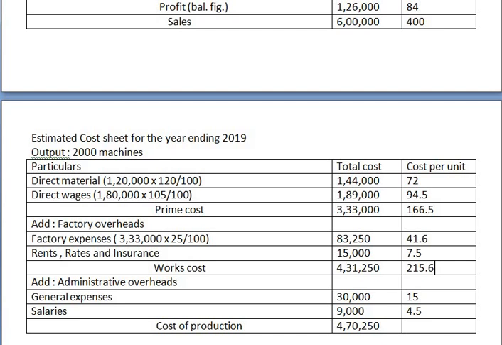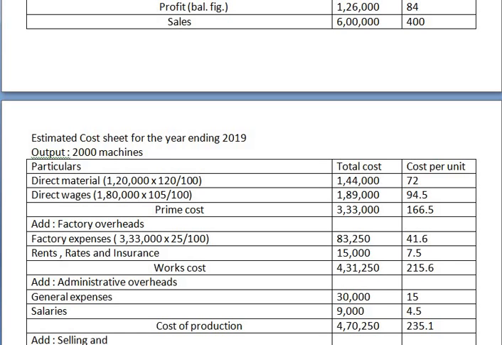Okay, now to this we need to add 15 plus 4.5. So that is 235.1. Okay, yes.